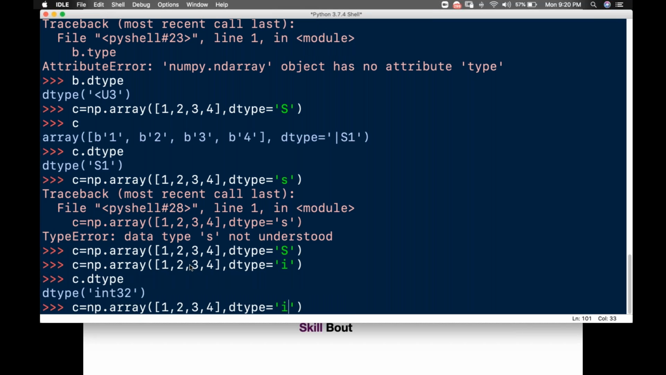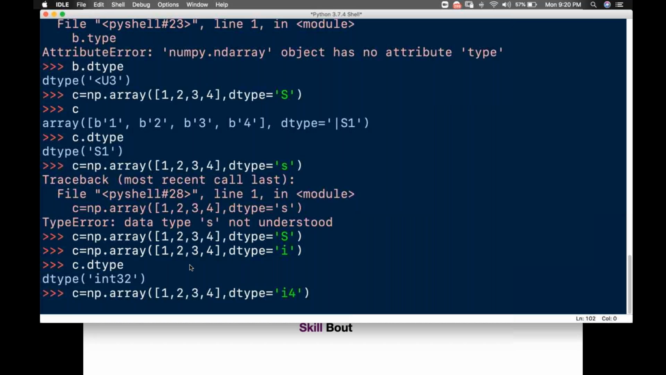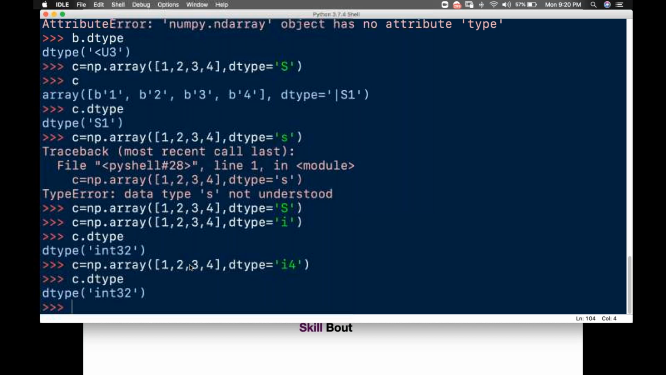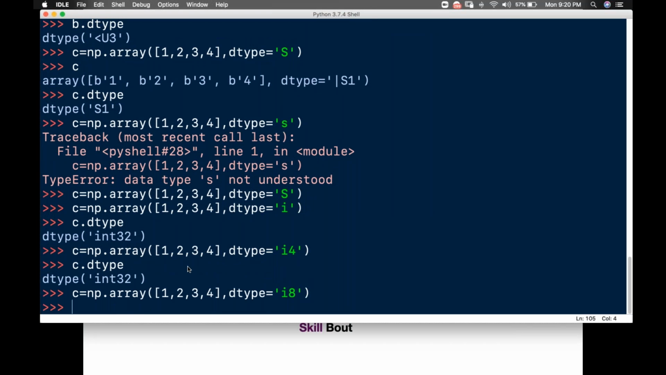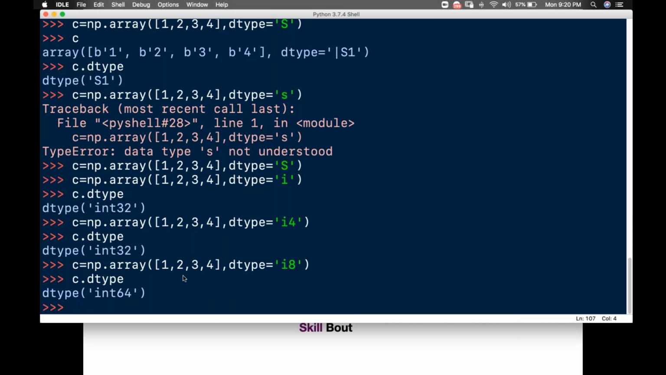Now I can even define the size here. For example, I'll tell it 4 here. So if I check C dot dtype, I'm getting 32 itself, right? Now I can even change the size to 8. I'll write C dot dtype, and I'll enter this. I'll be converting it into 64.